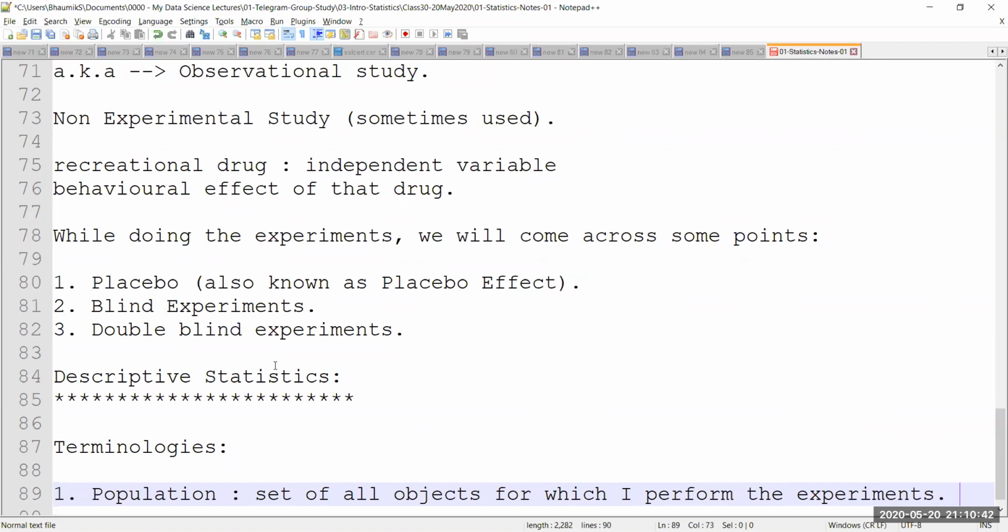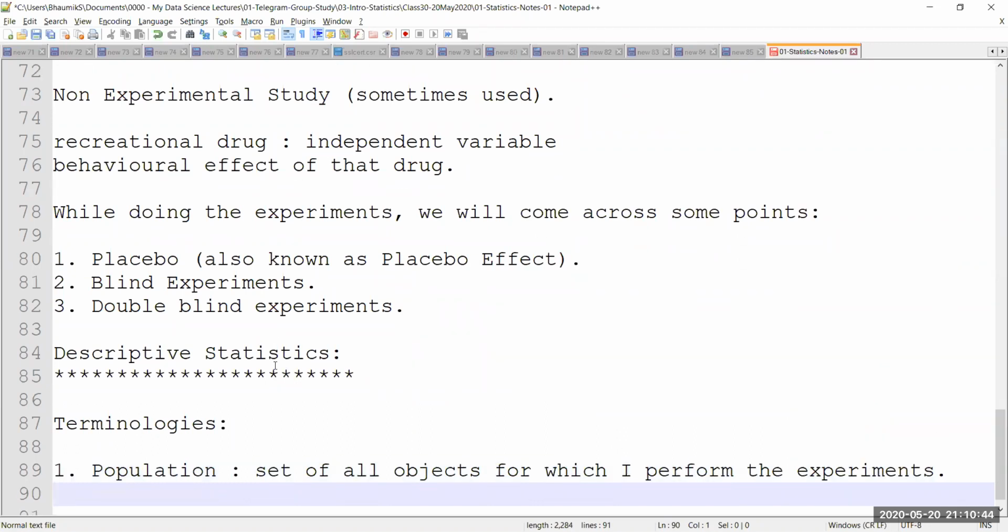Okay, for example, if I found out a remedy or vaccination for this COVID-19 problem, and I would like to test it. So in this case, what will be my population? My population is all the people in the world. Everybody in the world is going to be my population. The population of the world is the population of this experiment.